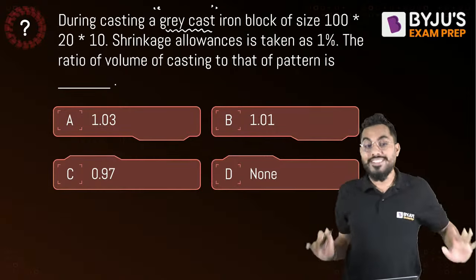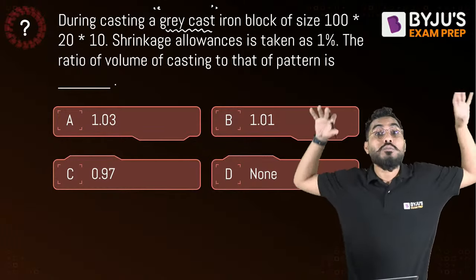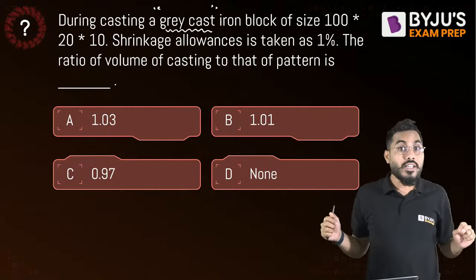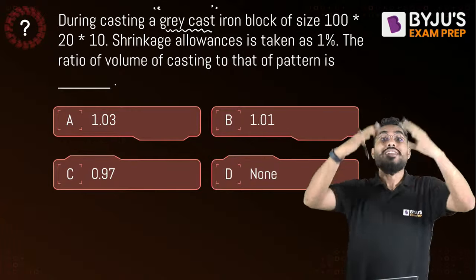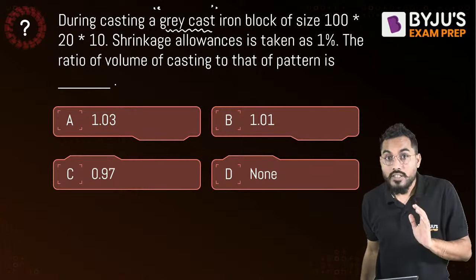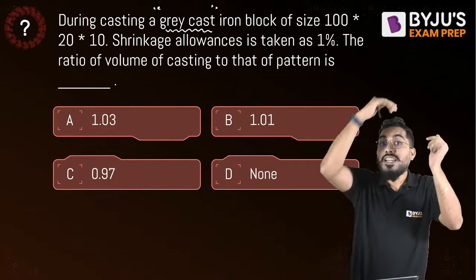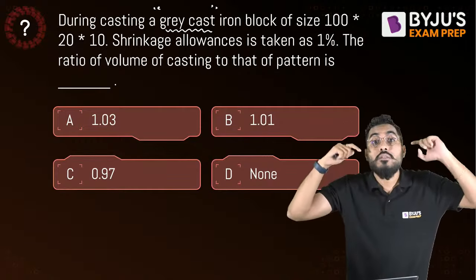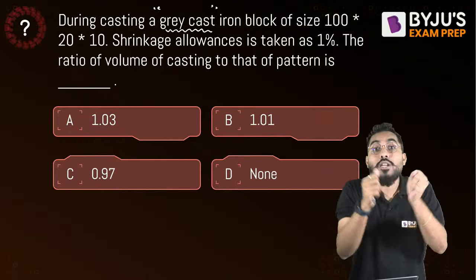So when we talk about grey cast iron, you need to understand that its liquid shrinkage doesn't behave in the same manner as that of a lot of engineering materials. Generally, whether it's liquid shrinkage or solid shrinkage, the material shrinks and therefore the size of the pattern has to be greater or a riser has to be provided. But there is one twist as far as grey cast iron is concerned. In the case of grey cast iron, when the material goes from pouring temperature liquid to freezing temperature solid, it behaves in the opposite direction. It actually expands.